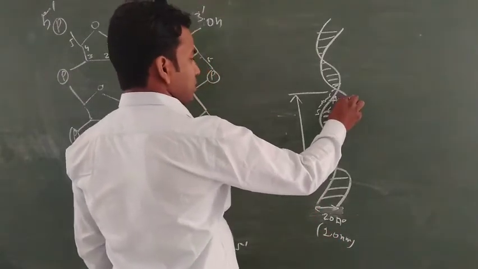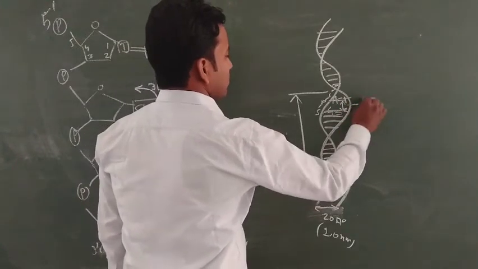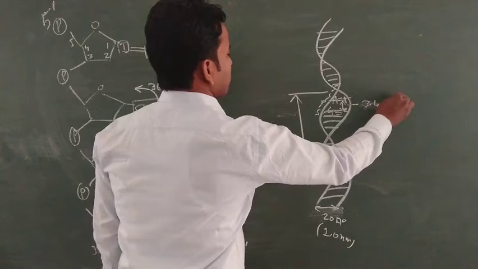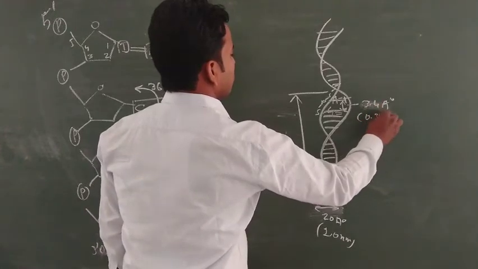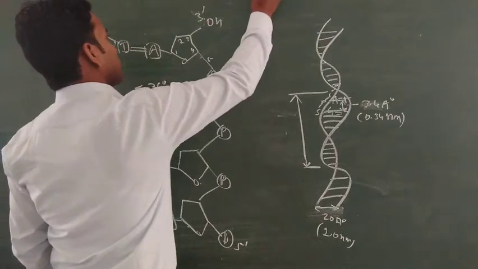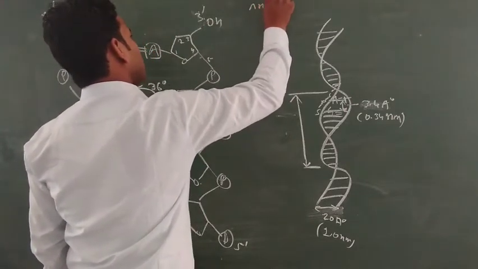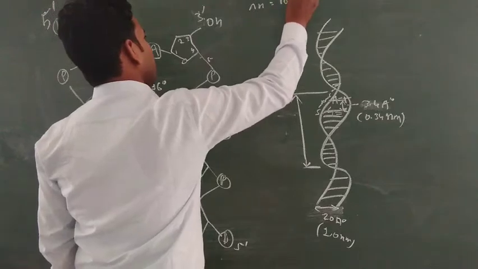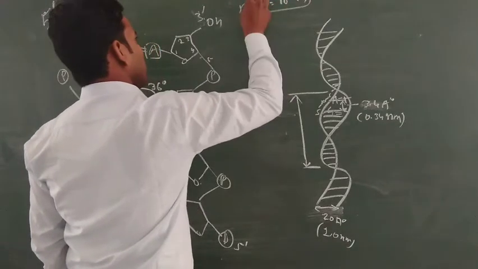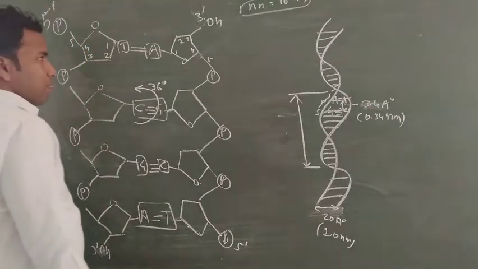The distance between each base pair is 3.4 angstrom or 0.34 nanometer. Generally, angstrom equals 10 to the power minus 10 meter and nanometer equals 10 to the power minus 9 meter. Nanometer is a larger unit as compared to the angstrom.